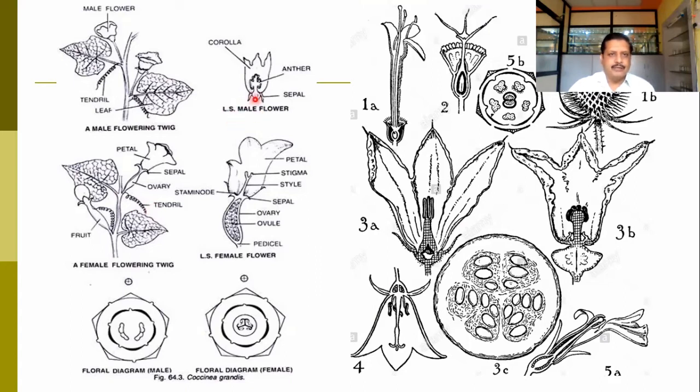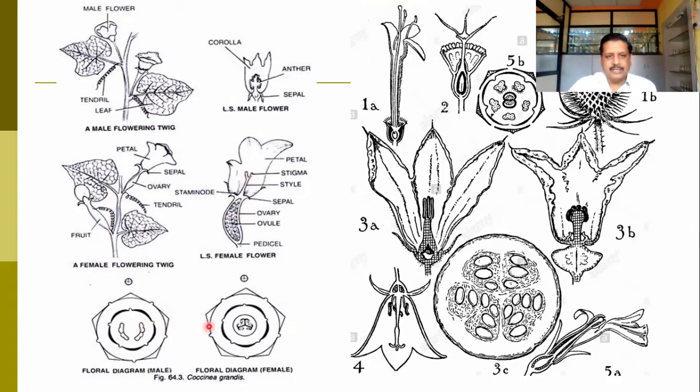Here in the male flower the androecium is superior, we can find calyx and corolla, and the androecium having the synandrous condition. In the female flower, we find the inferior ovary, calyx and corolla, and the stigma is bifid here.